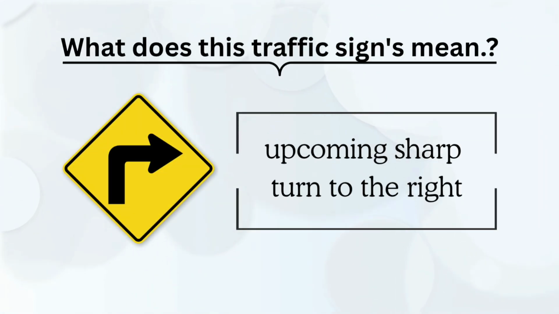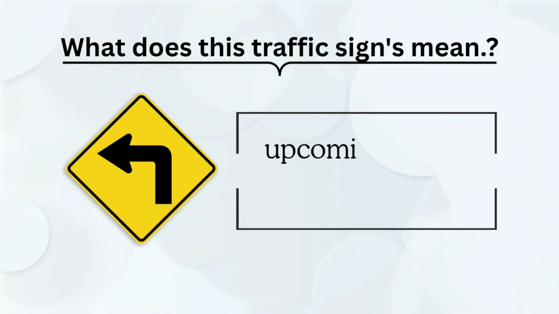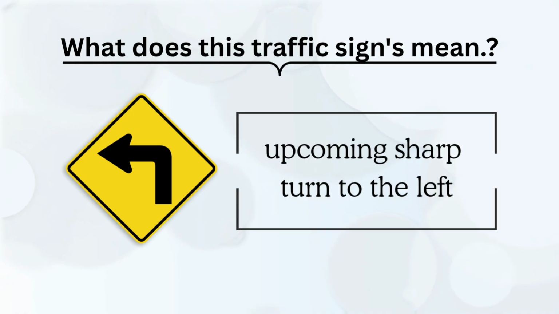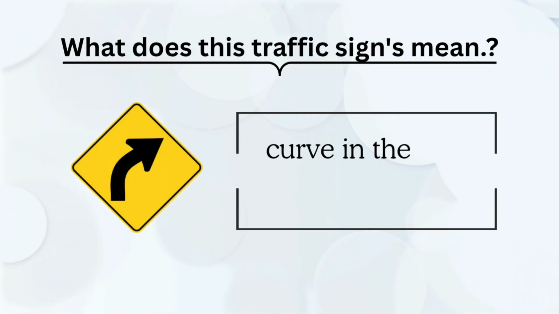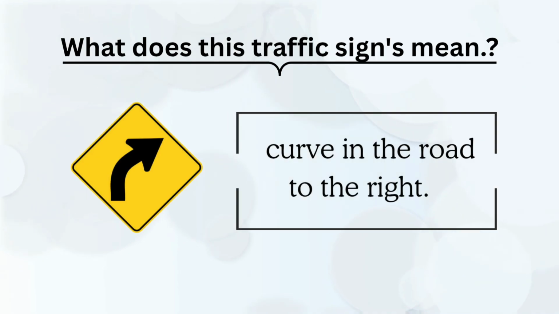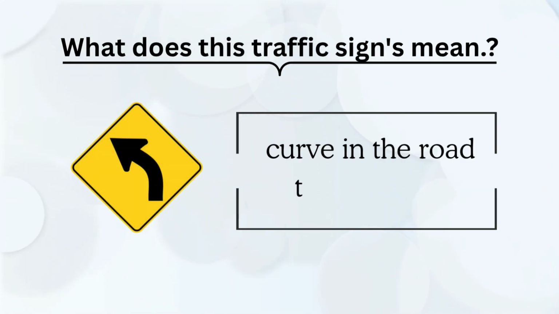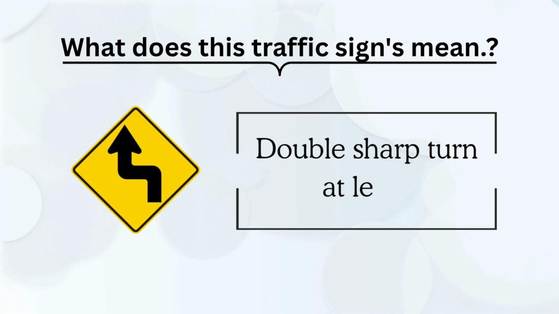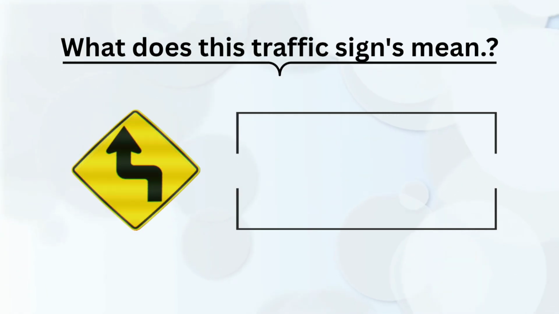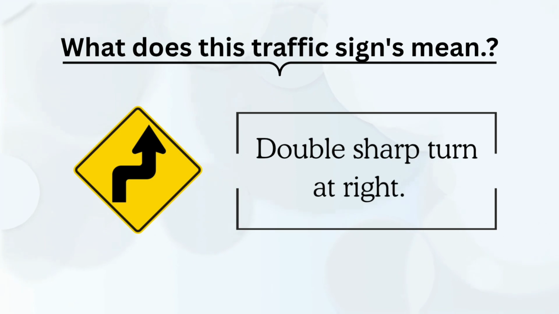Upcoming sharp turn to the right. Upcoming sharp turn to the left. Curve in the road to the right. Curve in the road to the left. Double sharp turn at left. Double sharp turn at right.